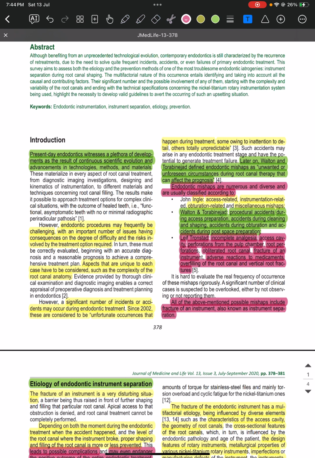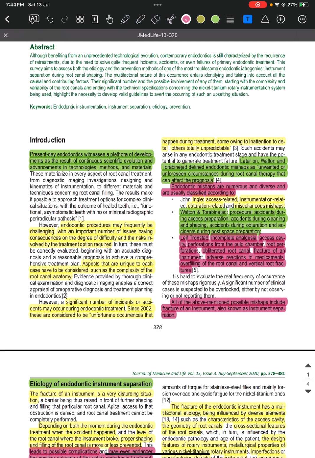Walton and Torabinejad define endodontic mishaps as unwanted or unforeseen circumstances during root canal therapy that can affect the prognosis. The endodontic mishaps are numerous and diverse and are usually classified according to Engel as access-related, instrumentation-related, obturation-related, and miscellaneous mishaps. Walton and Torabinejad: procedural accidents during access preparation, or cleaning and shaping, or during obturation, and accidents during post-space preparation.